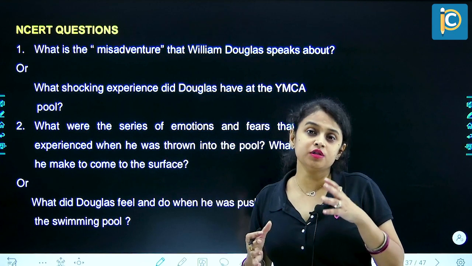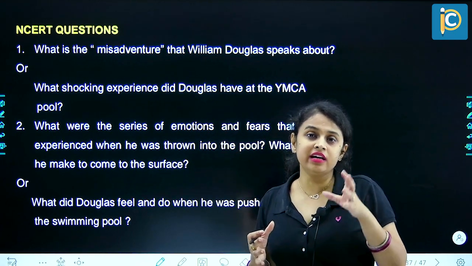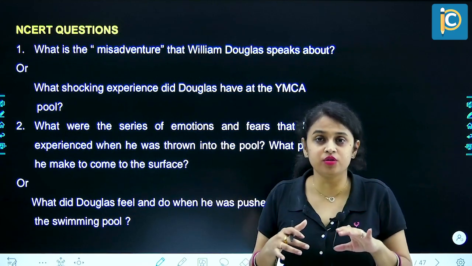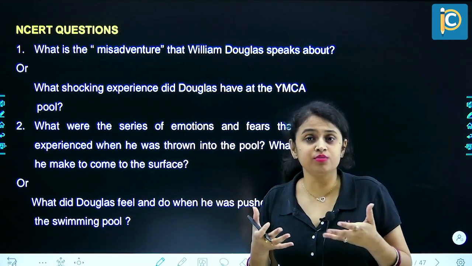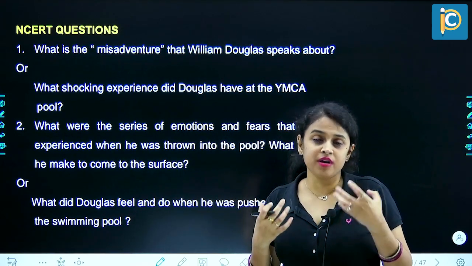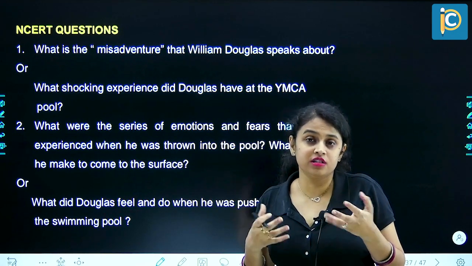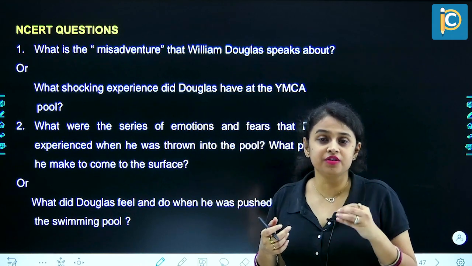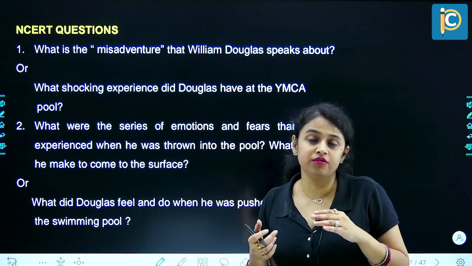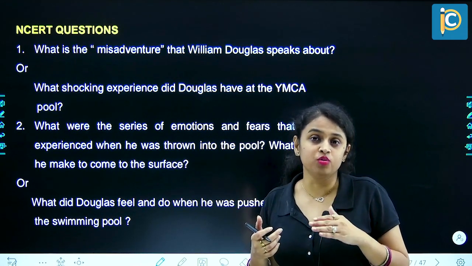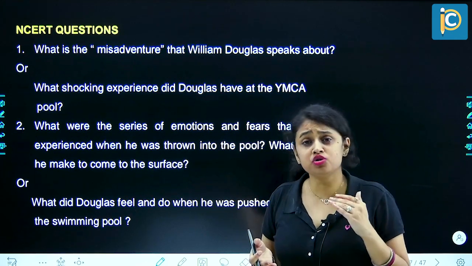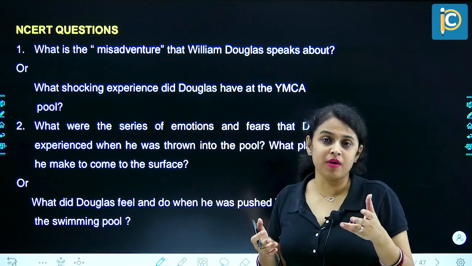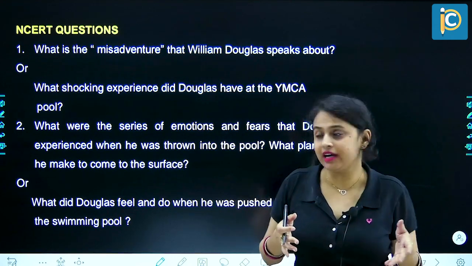So when Douglas was pushed into the swimming pool, he landed directly, he just felt as if he had gone to the bottom of the pool in the sitting position. So he made a plan in spite of the fact that he became really fearful and nervous and started panicking instantly. But he made a plan that the moment his feet touched the floor of the pool, he was going to leap up, that is, jump with all his strength, come up to the surface, lie on his back and swim back to the shallower end.